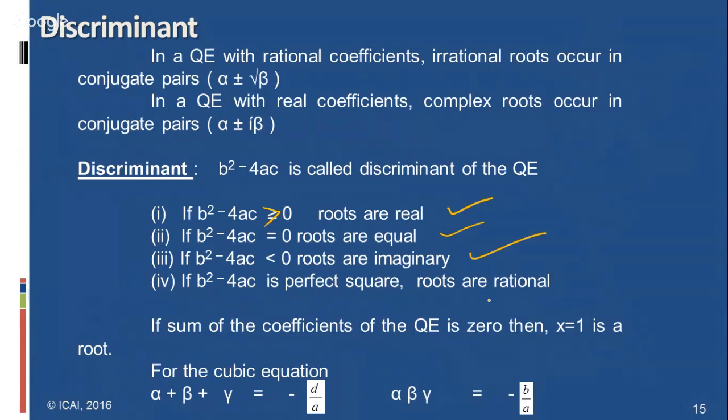If b square minus 4ac is greater than 0 but not a perfect square, the roots are real, irrational and unequal. Here b square minus 4ac is the discriminant of the quadratic equation ax square plus bx plus c. If the sum of the coefficients of the quadratic equation is 0, then x equal to 1 is a root. The cubic equation is not part of the syllabus, so students need not worry about it.